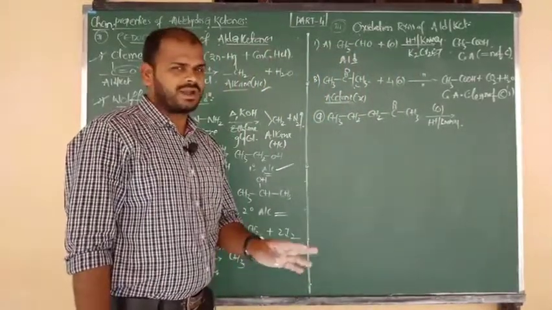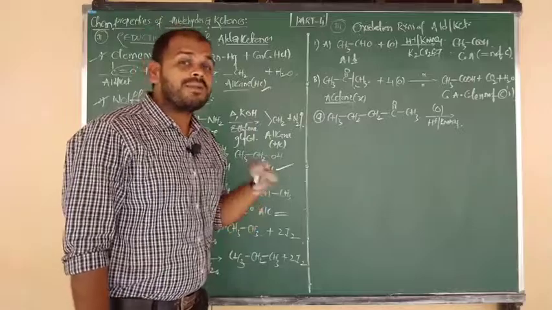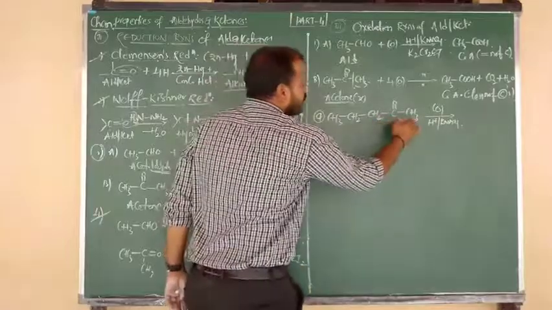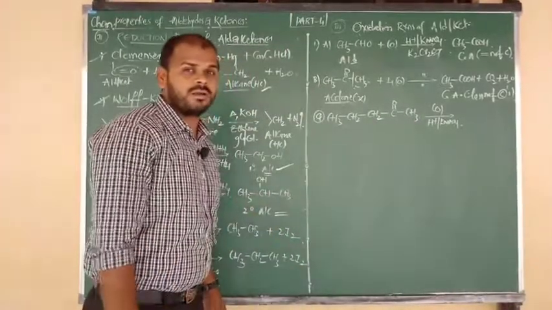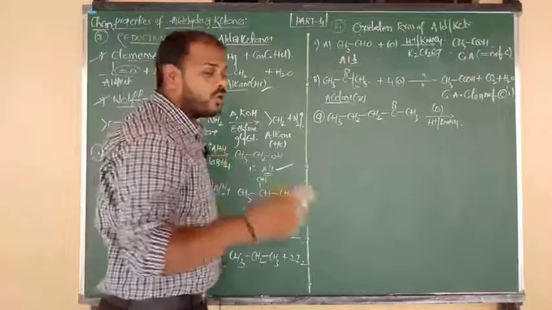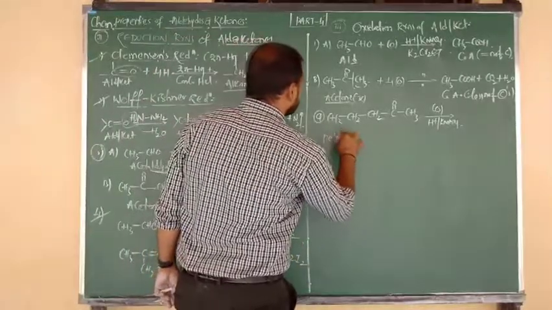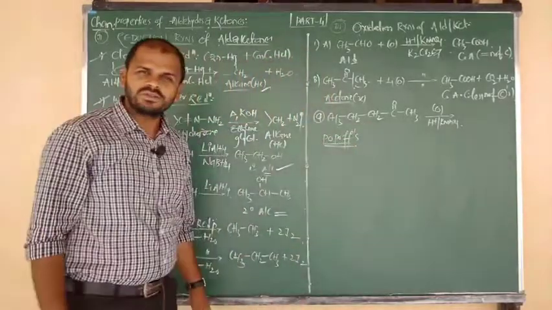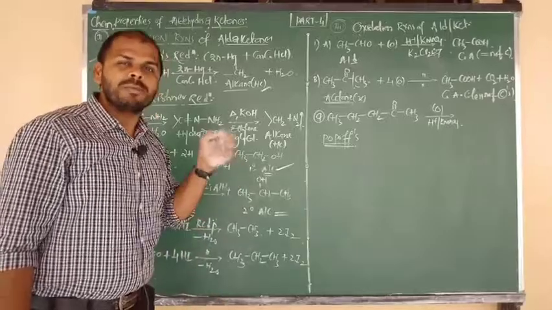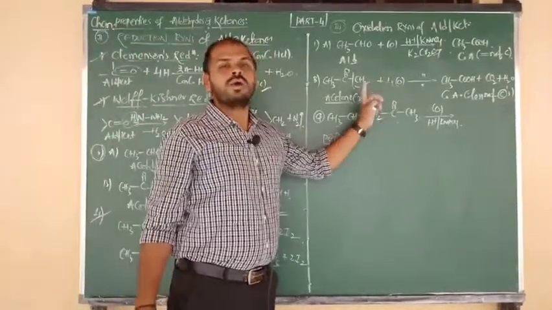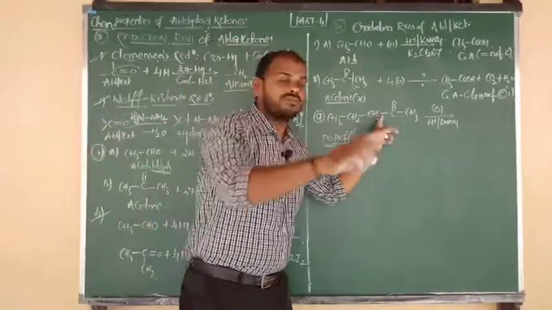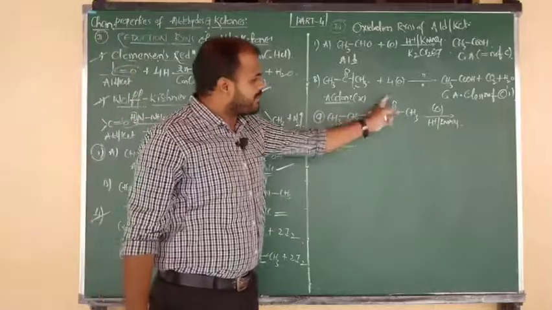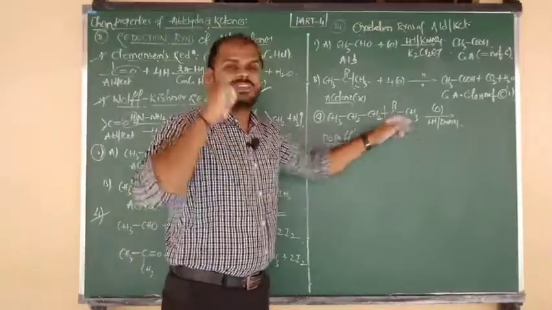Here you have the chance to get a mixture of carboxylic acids, but where do we have to cleave the bond, either between propyl and the carbonyl group or between the carbonyl group and the methyl group? So here we have to apply a rule. The rule is nothing but Popoff's rule. As per Popoff's rule, the C double bond O carbonyl group must move along with the smaller group. Here we have to break the bond. The C double bond O group must move along with the smaller group.